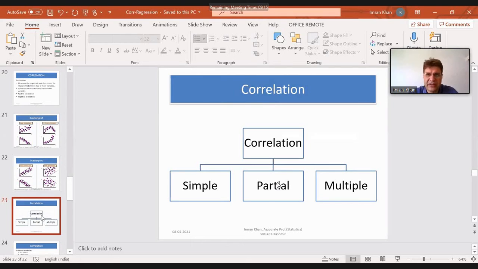We may have 2 variables as independent, 3 variables as independent. Similarly, we have in correlation simple and multiple. By simple, we have only 2 variables, let's suppose height and weight. But if you have multiple, it means you have age, weight, and height. So when you have more than 2 variables, we call it multiple correlation. And when you have only 2 variables, we call it simple correlation. Now we'll be discussing this partial also.